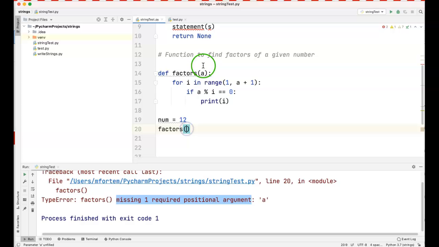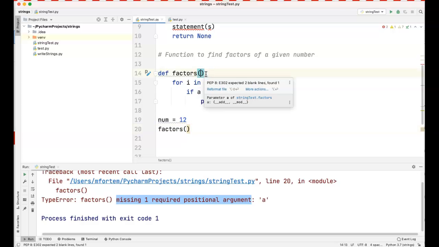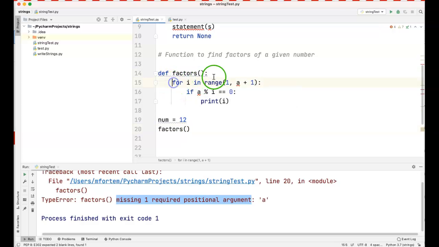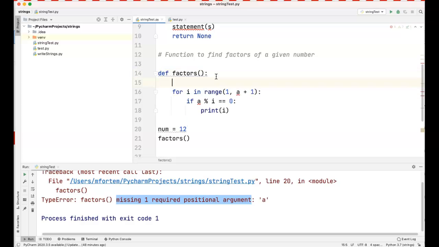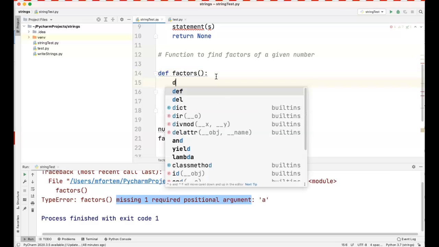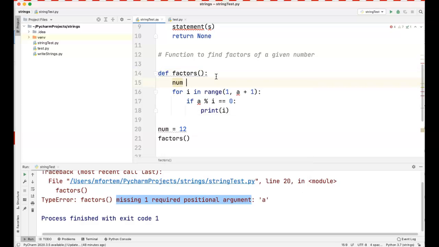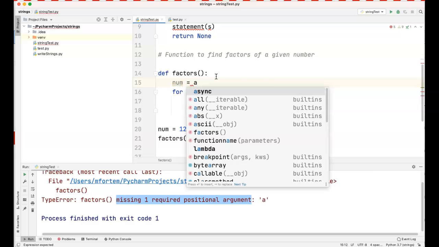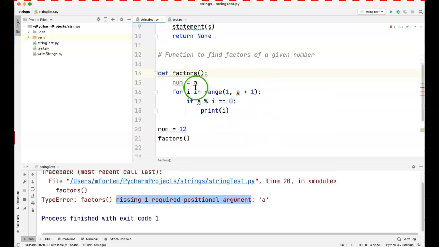If I didn't have an argument here, then it would not throw an error. So you could basically come here and say input A, num is equal to A, and because A is not defined here, you could say A is equal to 15 and so on.